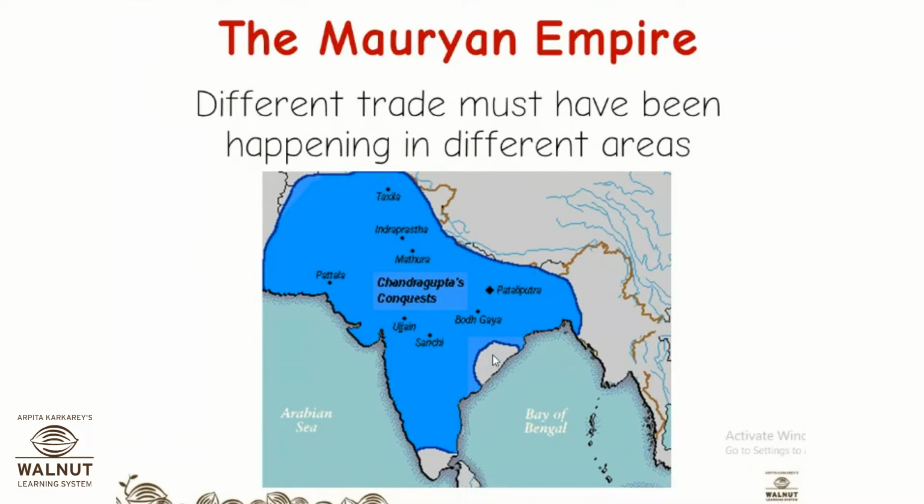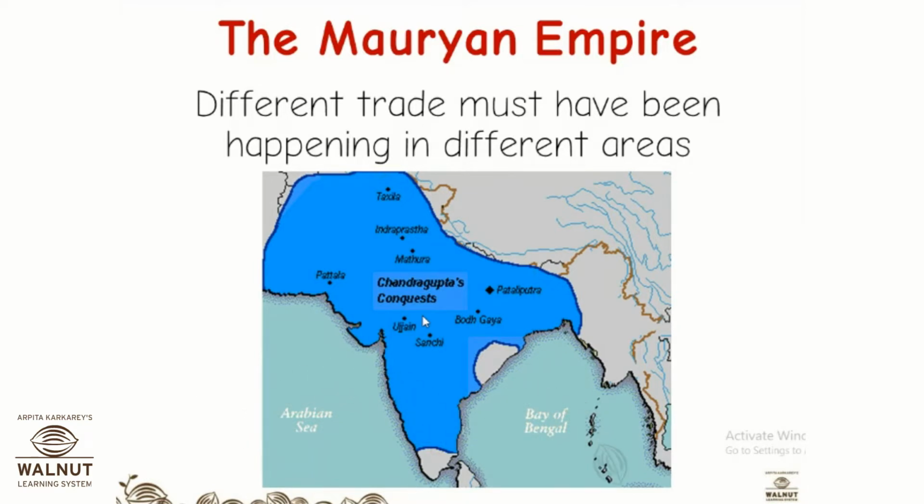Okay, different trade must have been happening in different areas. So if you see this part of India, the southern part of India, the ports that were trading over here would be trading in spices. If the trade was happening in this corner, the main items of trade would have been horses. If the trade was happening on this side, it would have been some of the goods which were brought from China or that side. So every part of India was having a different kind of trade.